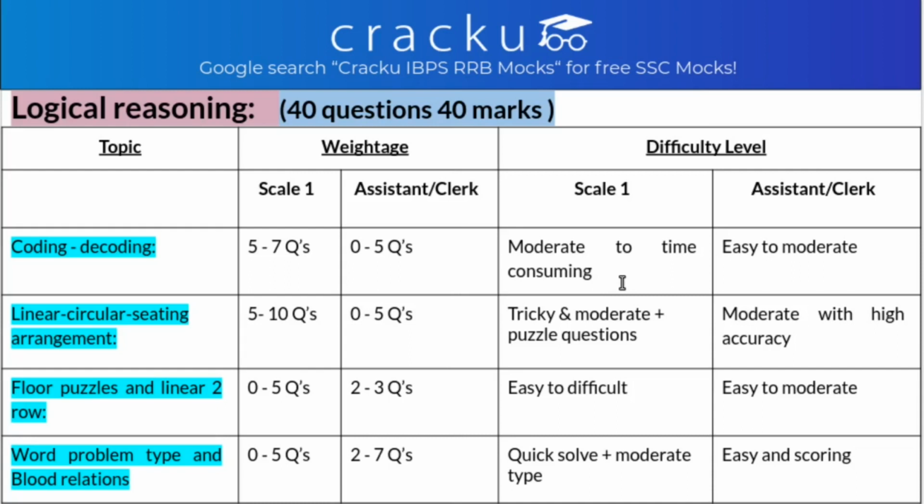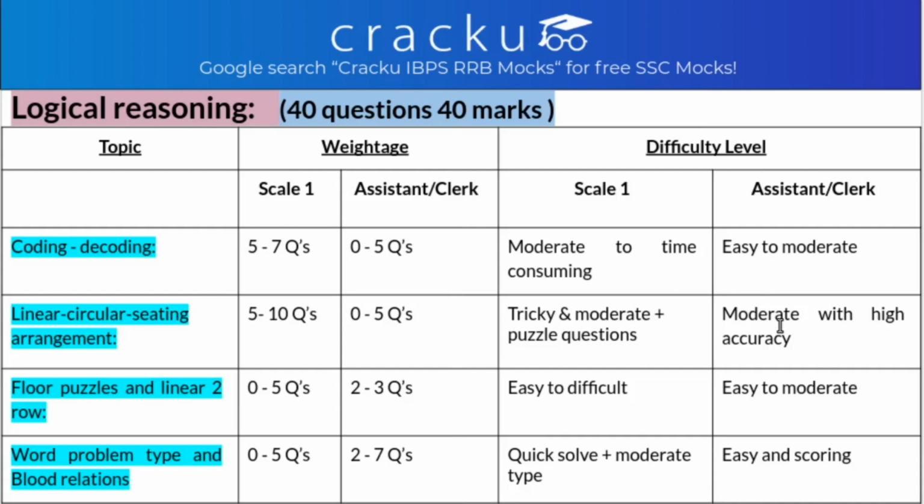The other is linear and circular sitting arrangement. For this type of question, in scale 1 you get 5 to 10 questions from this topic, whereas in office assistant you get 0 to 5 questions. In scale 1 they are tricky and moderate, and in office assistant they are moderate but they can guarantee you high accuracy. That means whatever you solve, you are getting the correct answer and you are getting the full marks for that.